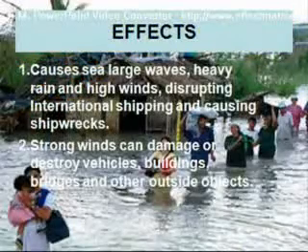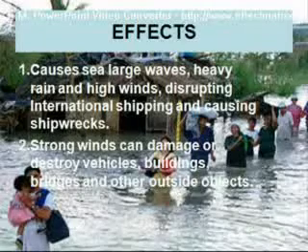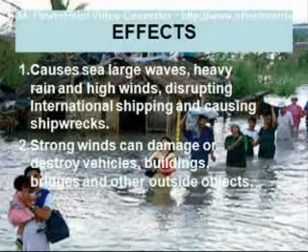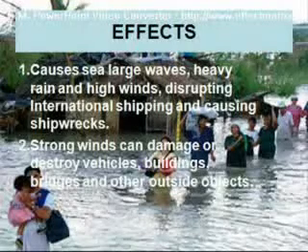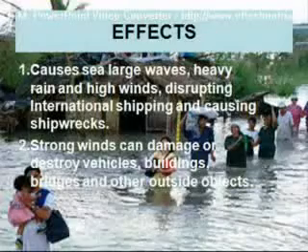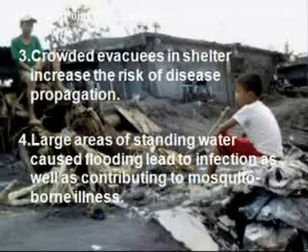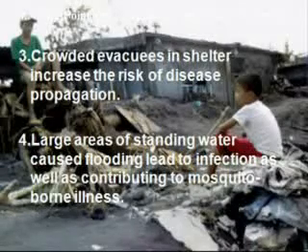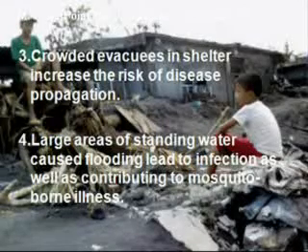Effects of typhoon: it causes large sea waves, heavy rain, and high winds, disrupting international shipping and causing shipwrecks. Strong winds can damage or destroy vehicles, buildings, bridges, and other outside objects. Crowded evacuees in shelters increase the risk of disease propagation. Large areas of standing water cause flooding, lead to infection, as well as contribute to mosquito-borne illness.